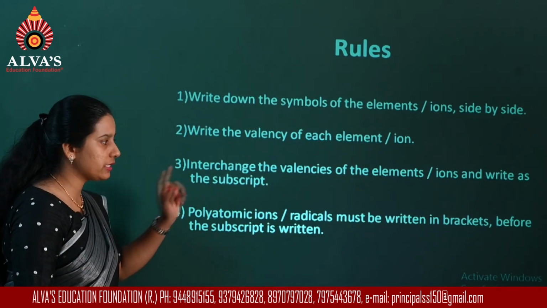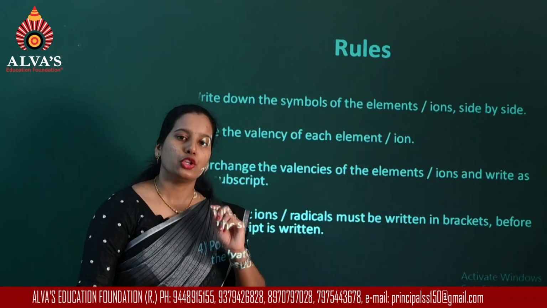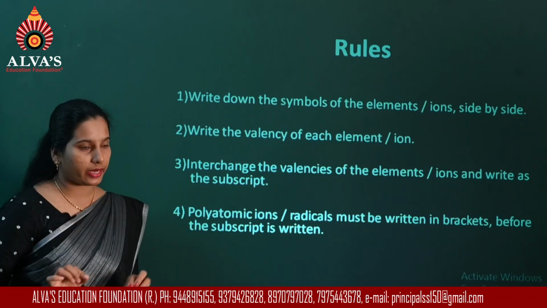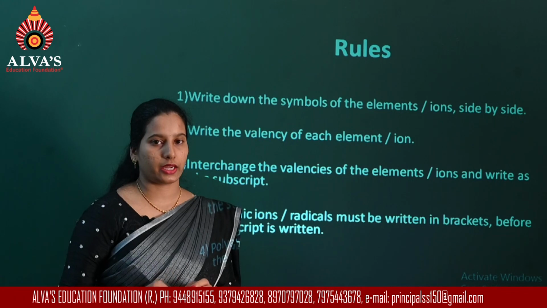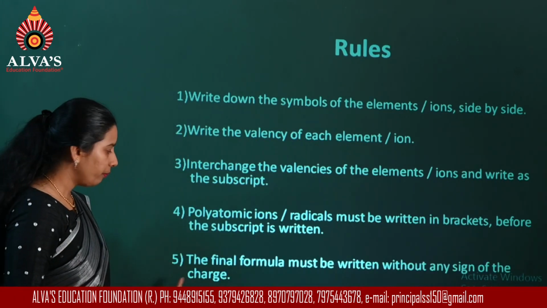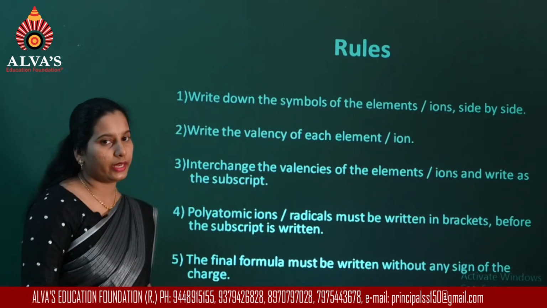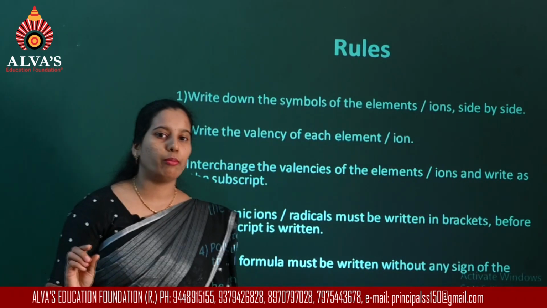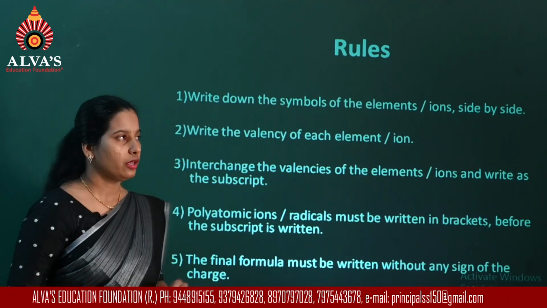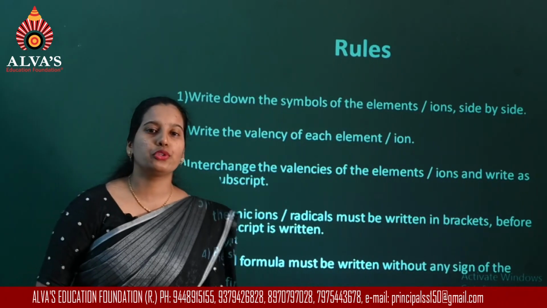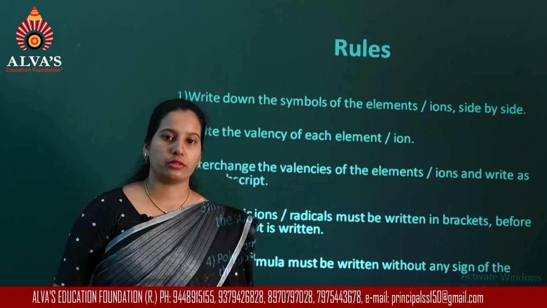So when you are writing the subscript, the polyatomic ions or radicals should be written inside the bracket and the subscript is written outside the bracket. And then the final formula must be written without any charge. In the final formula, there should not be a positive or negative charge. So these are the rules to follow for writing chemical formulas for compounds.